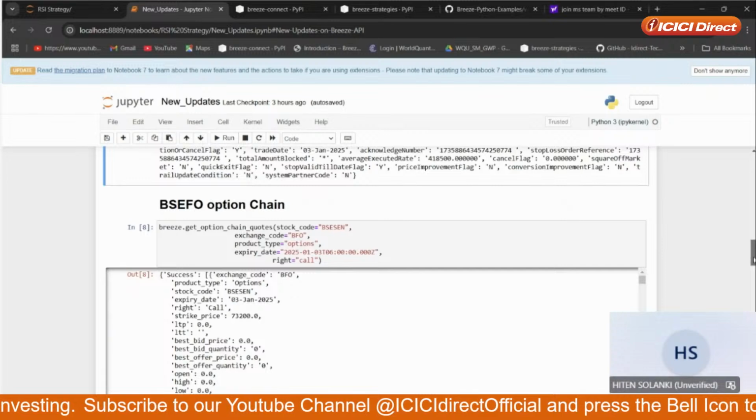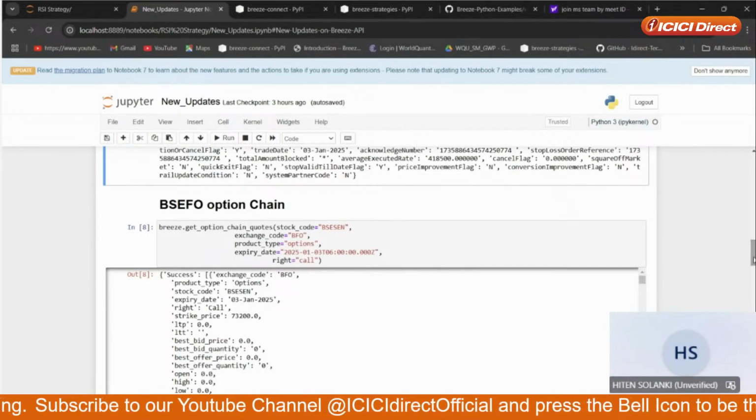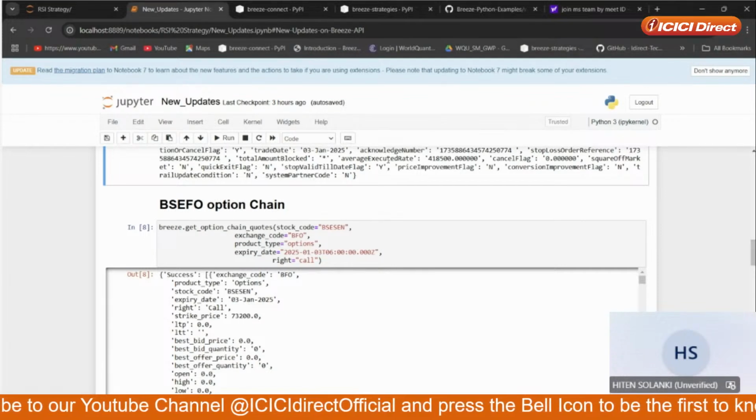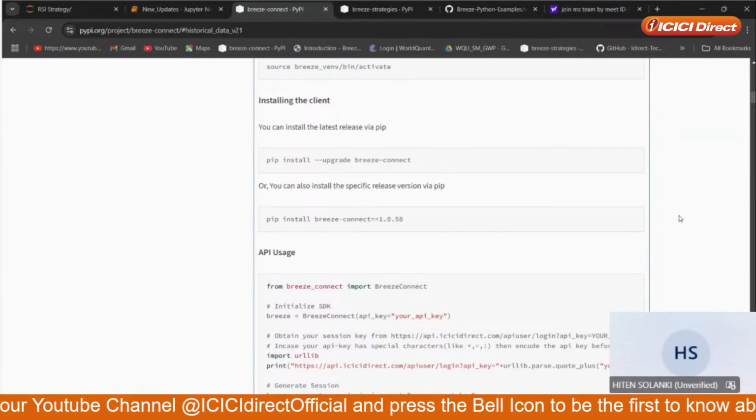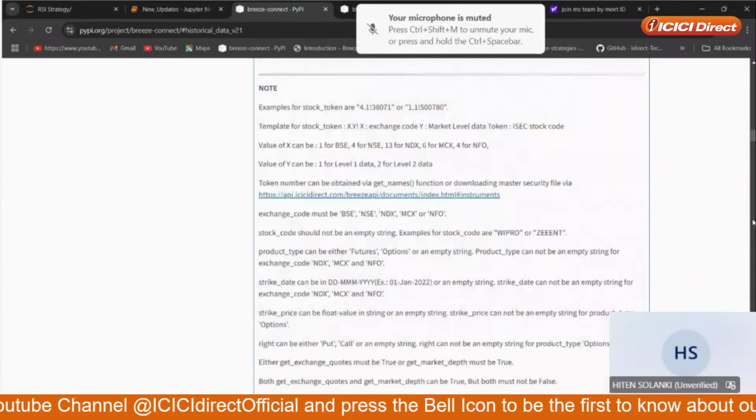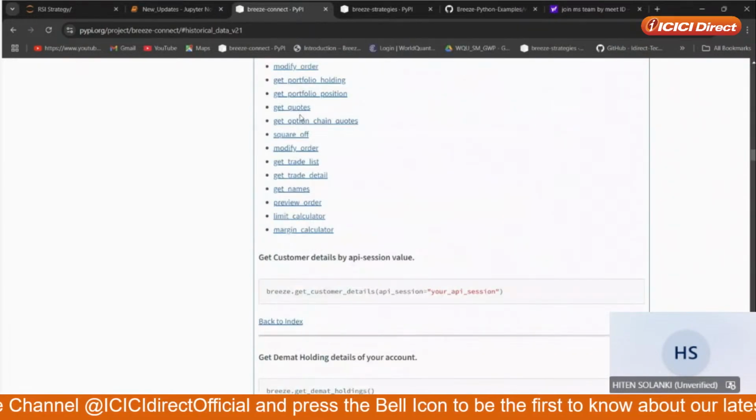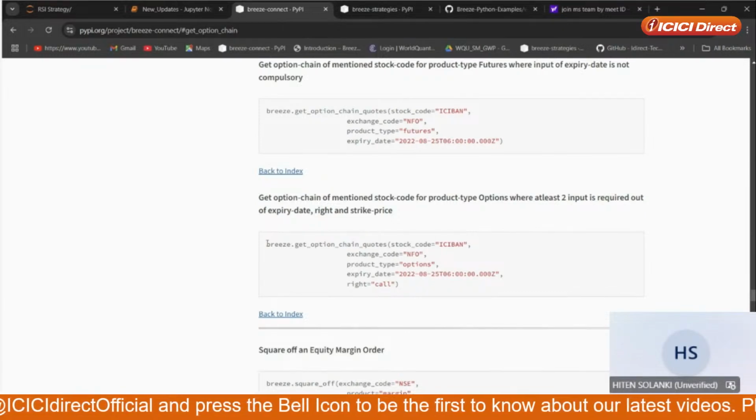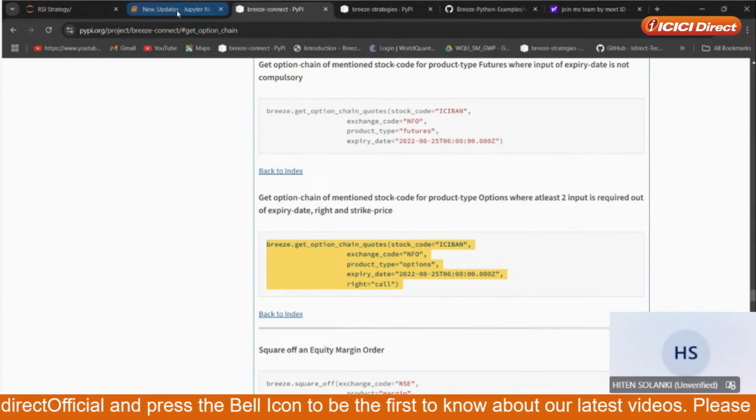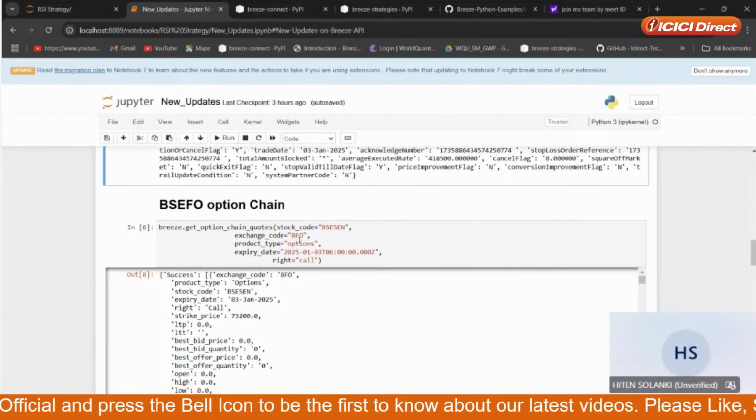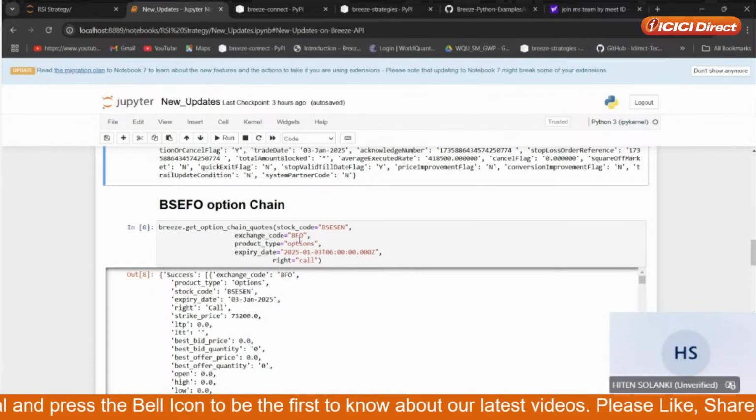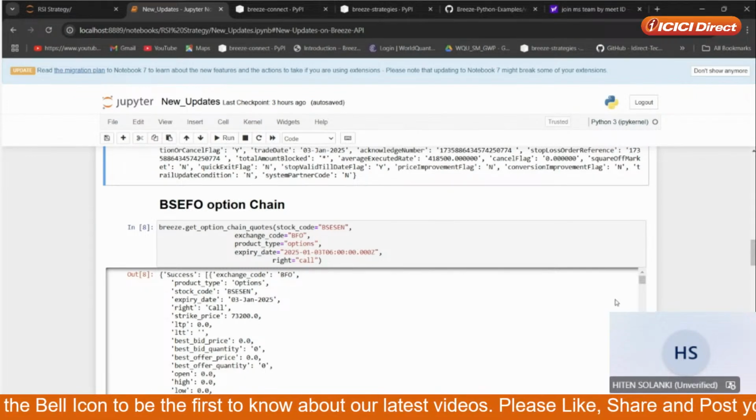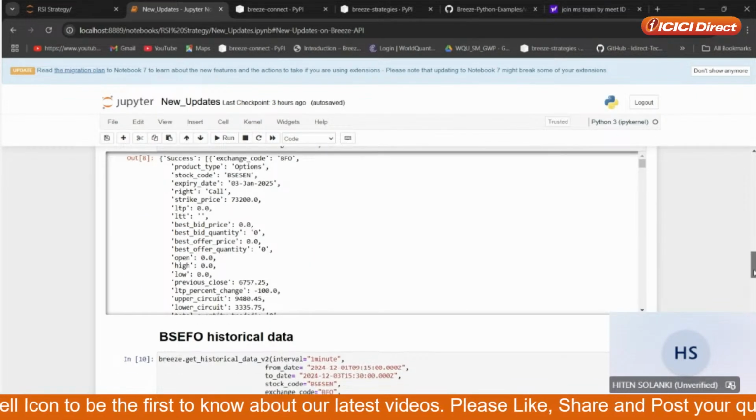Now in 2024 we have integrated option chain also for BFO in Breeze API. So here, again you need to go to the option chain part. Breeze.get_option_chain, you need to copy this code and then paste it here. Then you need to change the parameters for which expiry you want to fetch an option chain. Here I have gone with today's expiry only. You will get the response in JSON format.